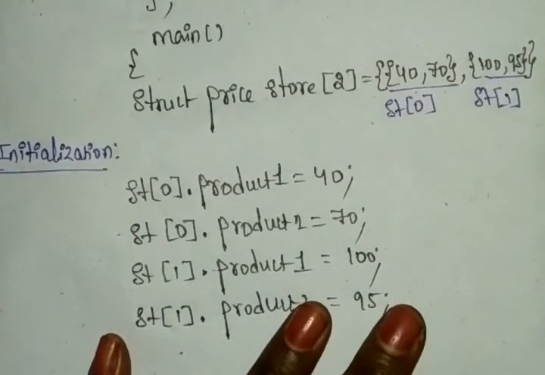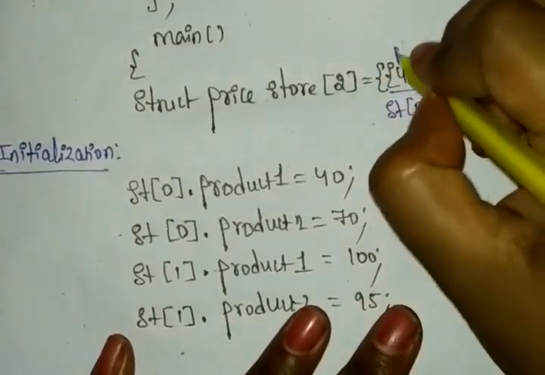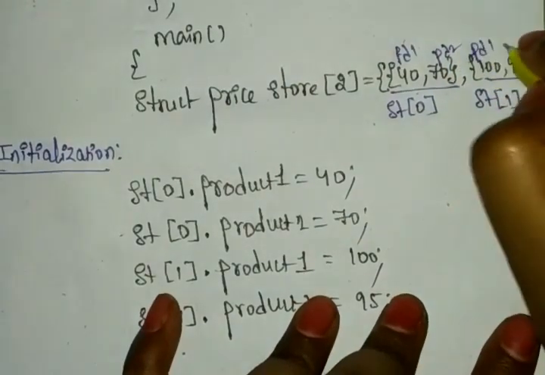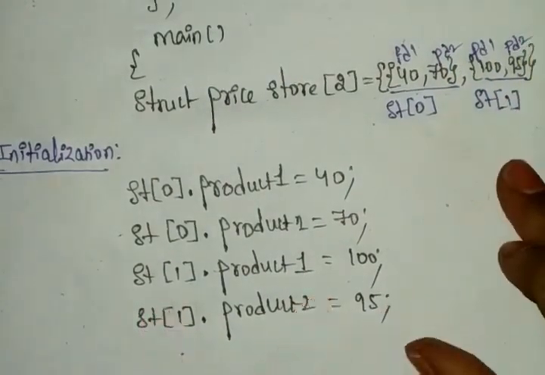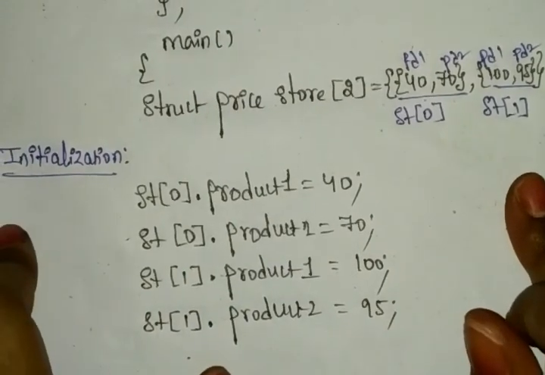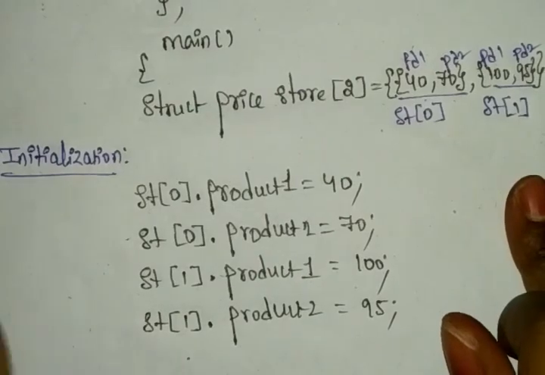If you have any doubt, we can say this is product 1 and product 2, product 1 and product 2. Like this you can imagine, then you will get the initialization part for this. Like this, the array of structures works.